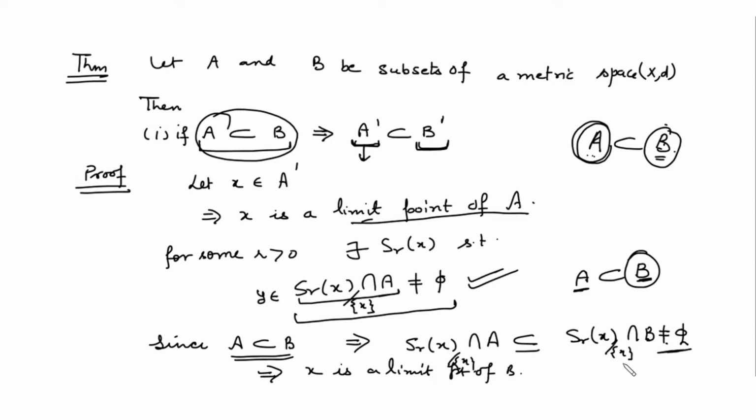So this shows that x is a limit point for this set. So it means your x is a member of B dash. So you choose x to be any arbitrary element of A dash and you prove that this is also a member of B dash. This implies what? Your A dash is a subset of B dash. Is it clear?